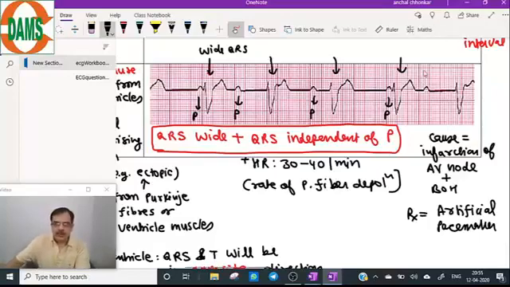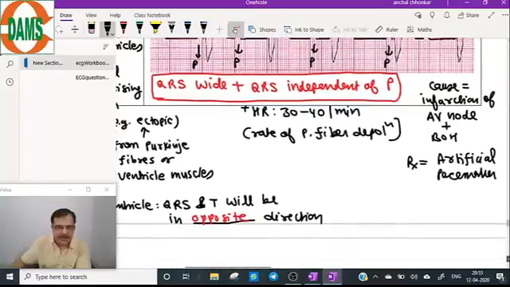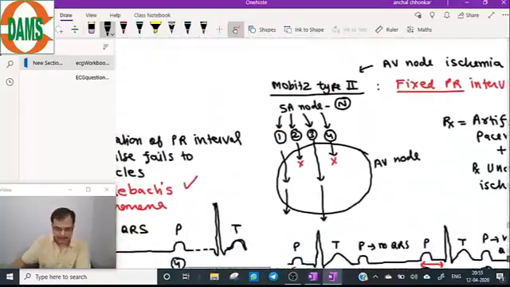Now coming to, so these are the 5 bradyarrhythmias that you have seen. Now I will give you a flow chart of the diagnosis of the bradyarrhythmias in summary.